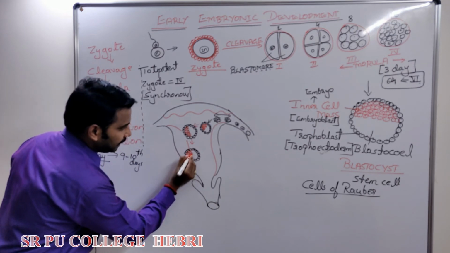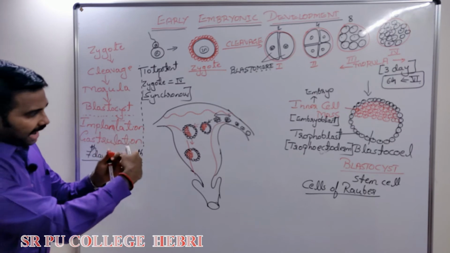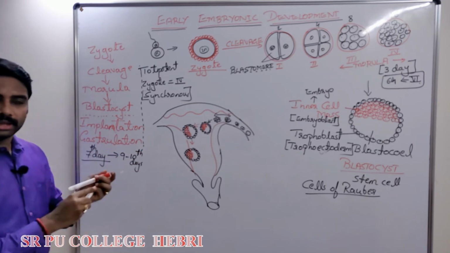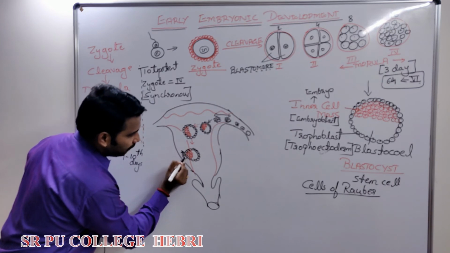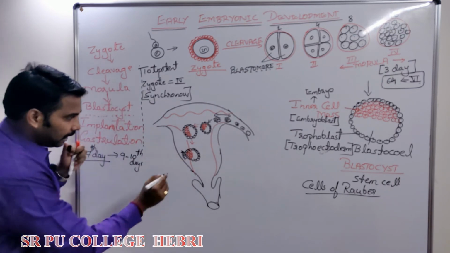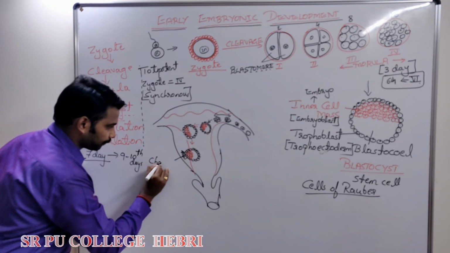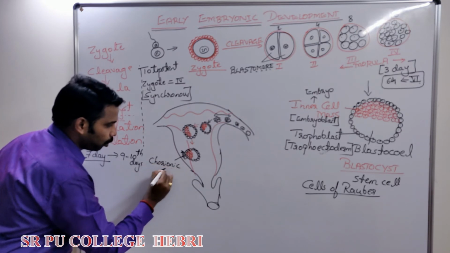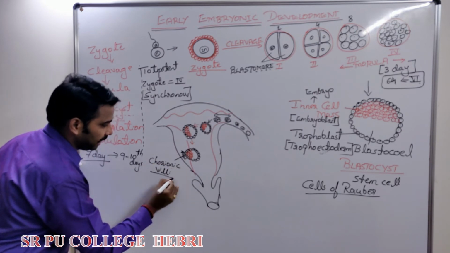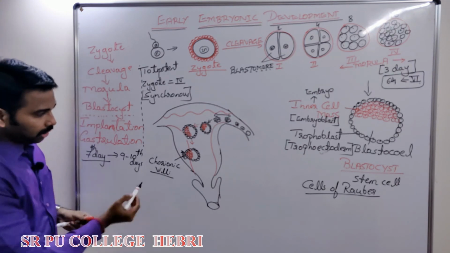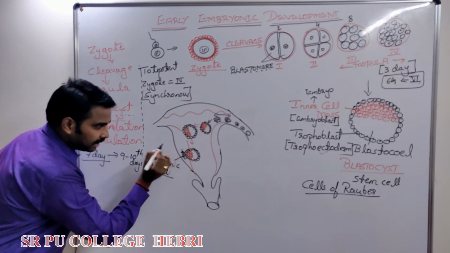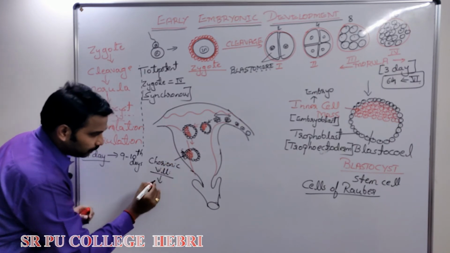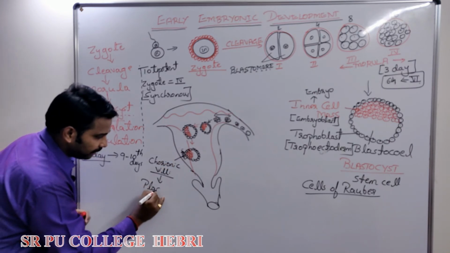The entire blastocyst will attach to the wall of the uterus, by producing some finger-like structures called chorionic villi. What are those finger-like structures called? Chorionic villi.